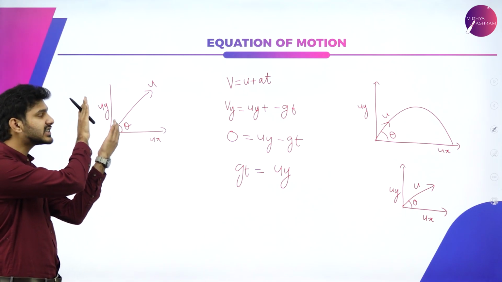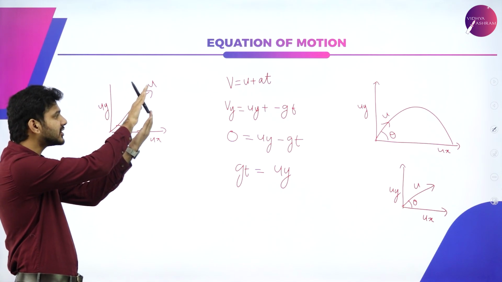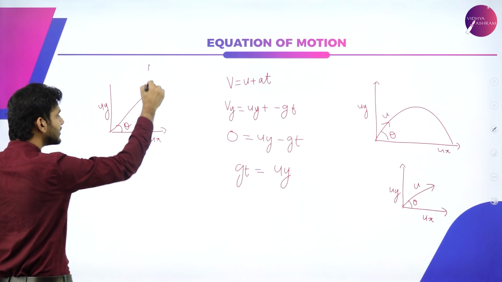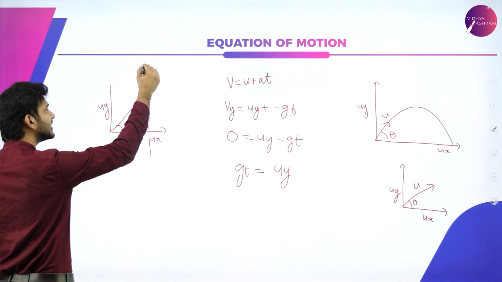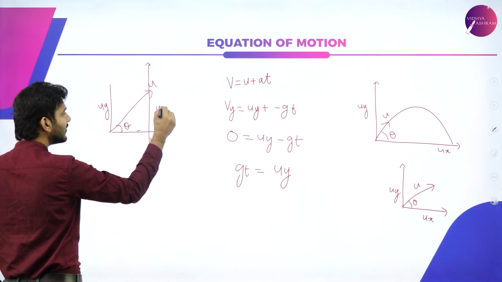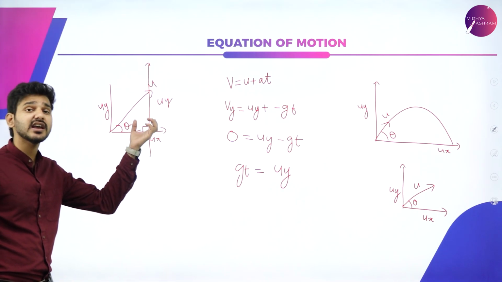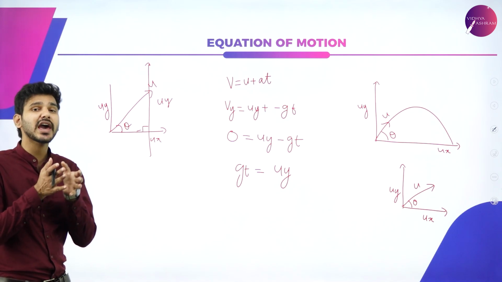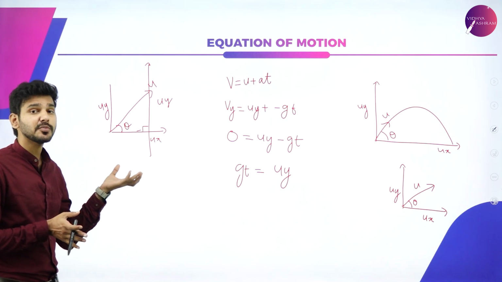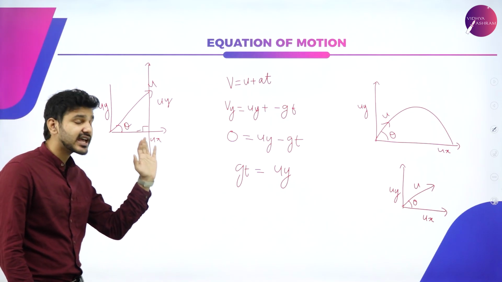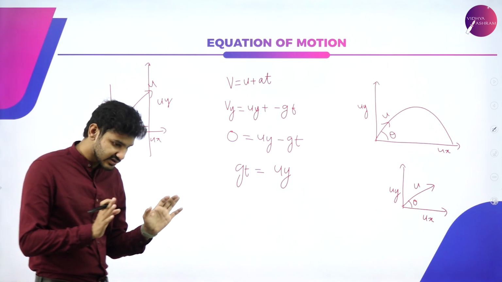This is the uy vector. In order to find this opposite side, all I have to do is know the trigonometric value that opposite side will always be. This is also a tip for you.